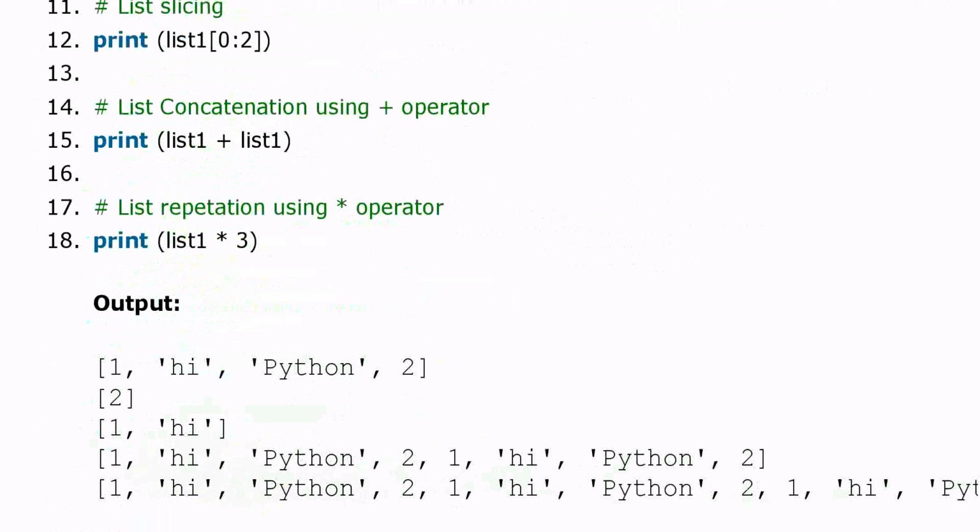Next is your 0 to 2. Okay, so 0 is this position and 2 is this position. So in between, only the element at index 1 is coming, that is why it will print just the element which is on index 1. Okay, 0 to 1. So 1 and higher.